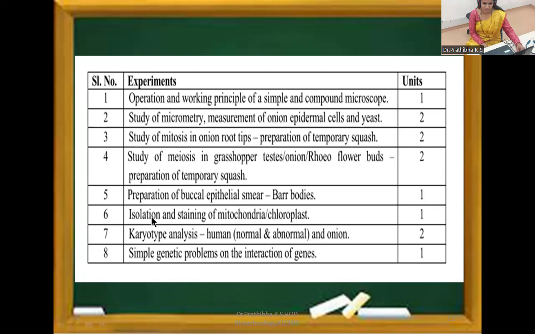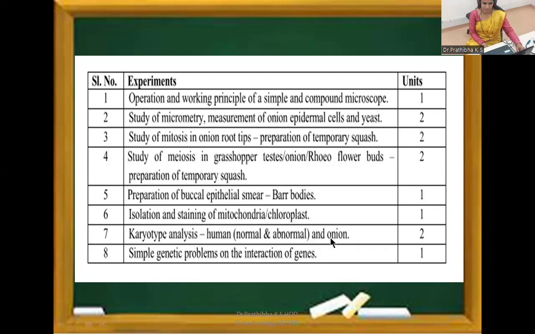Then experiment number 6, isolation and staining of mitochondria or chloroplast. The 7th one, karyotype analysis, human both normal and abnormal you are studying. Abnormal like Klinefelter syndrome, Turner syndrome, Cri-du-chat syndrome, okay, Down syndrome. Like that you are studying under the karyotype analysis.